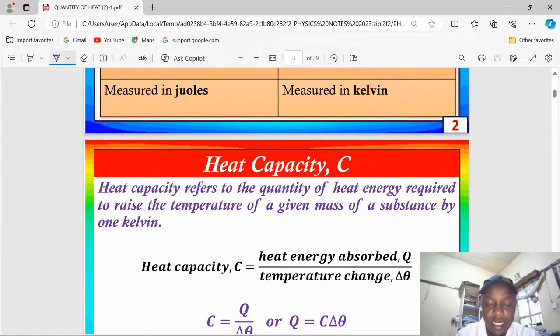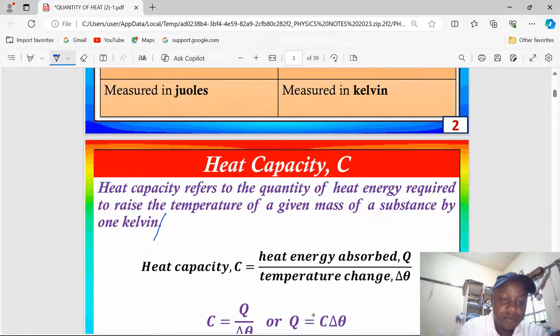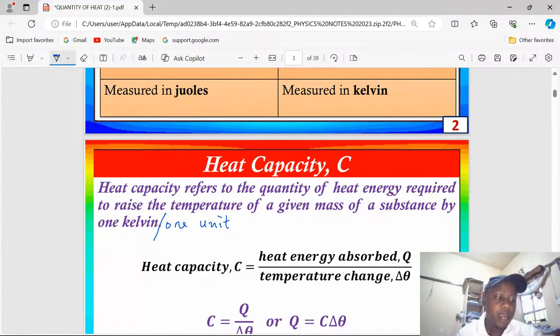Instead of 1 Kelvin, a student can even say required to change the temperature of a given substance by 1 unit, because raising by 1 degree Celsius is the same as raising by 1 Kelvin, since the relationship between degrees Celsius and Kelvin is by addition or subtraction. That means the change in temperature can be in degrees Celsius or even in the Kelvin scale.